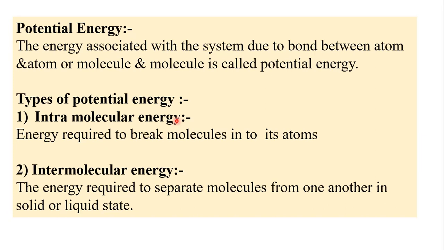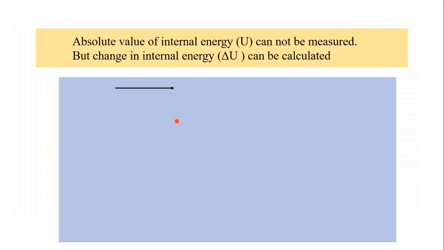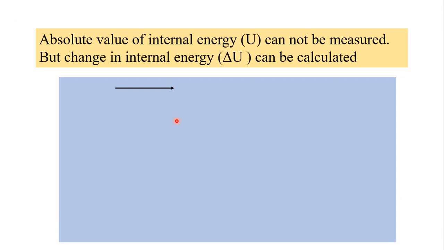The sum of all these types of energy is nothing but the internal energy of the system, and it is denoted by capital letter U. As it is made up of a large number of different types of energies, the absolute value of internal energy cannot be measured, but you can measure the change in internal energy, that is delta U can be calculated.